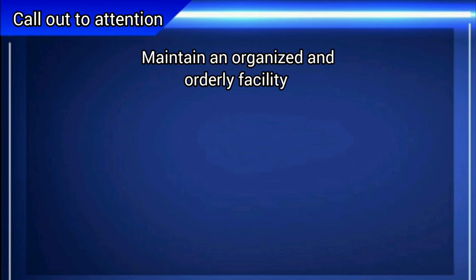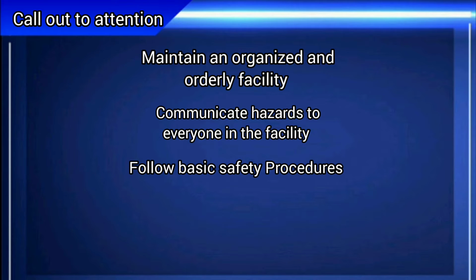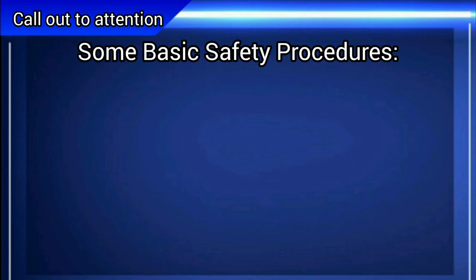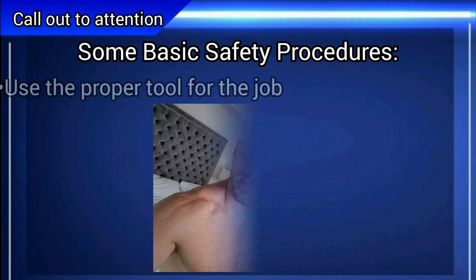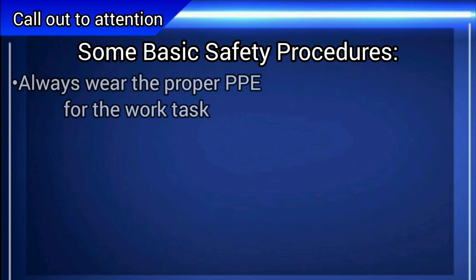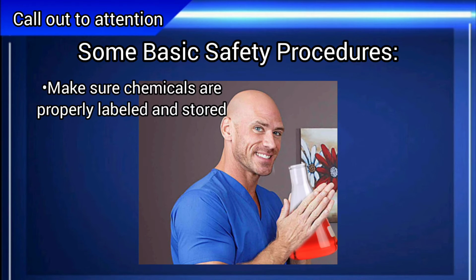Some steps that you can take to help prevent these plants from exploding are to maintain an organized and orderly facility, communicate hazards to everyone in the facility, and follow basic safety procedures. Some of the basic safety procedures are to keep work areas clean, use the proper tool for the job, always wear the proper PPE for the work task, and make sure chemicals are properly labeled and stored.